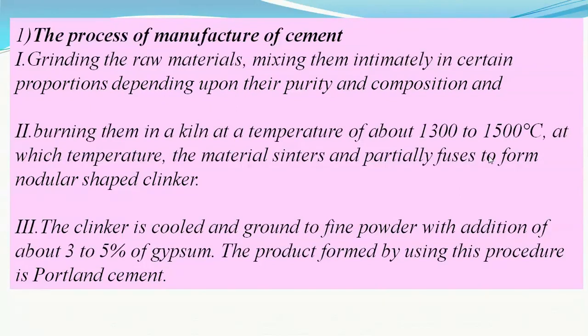Friends, now we will see the process of manufacture of cement. As I have just told you, the basic ingredients of cement are the calcareous material, that is calcium oxide, the argillaceous material, that is silicon oxide, and aluminum oxide, that is alumina from bauxite. Four other ingredients also come along with the ores of these three: iron oxide Fe2O3, magnesium oxide, certain sodium and potassium oxides, and also certain sulfates. But the basic ones are the first three.